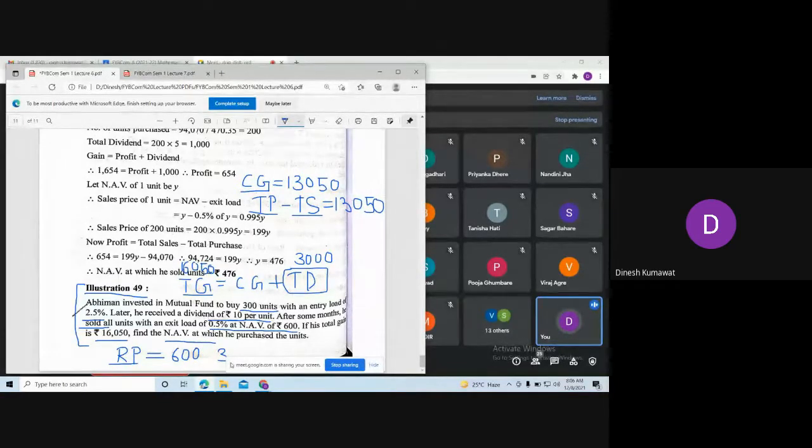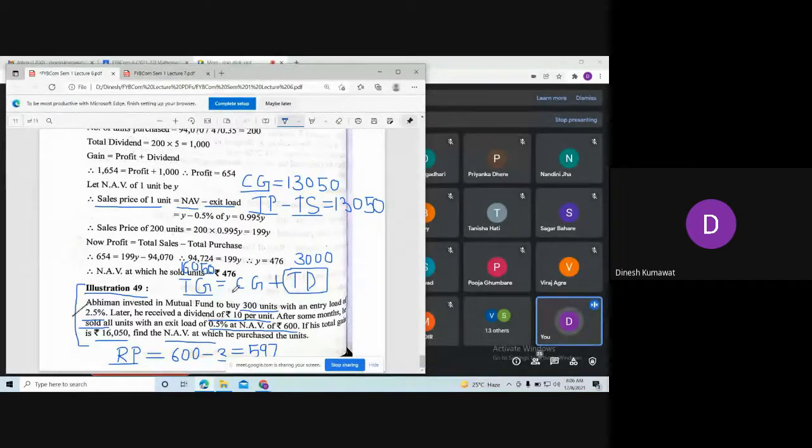See how we are going to calculate redemption price per unit. Observe how we calculate selling price per unit. It is nothing but net asset value on redemption, or you can say sales, minus exit load. Exit load we got is 3. So you need to subtract this 3 from 600. What is the answer? 597. So this is our redemption price per unit.